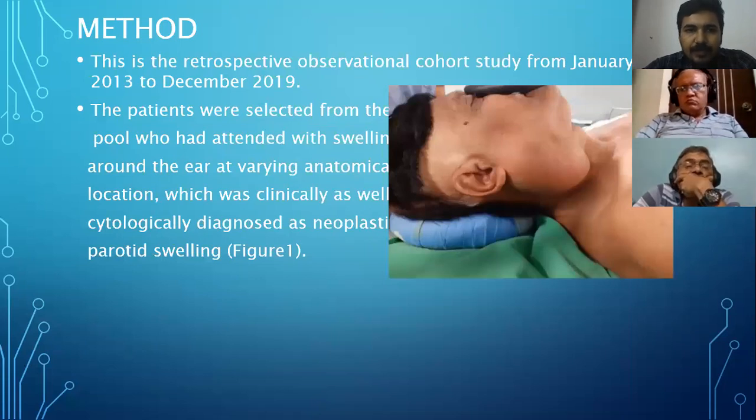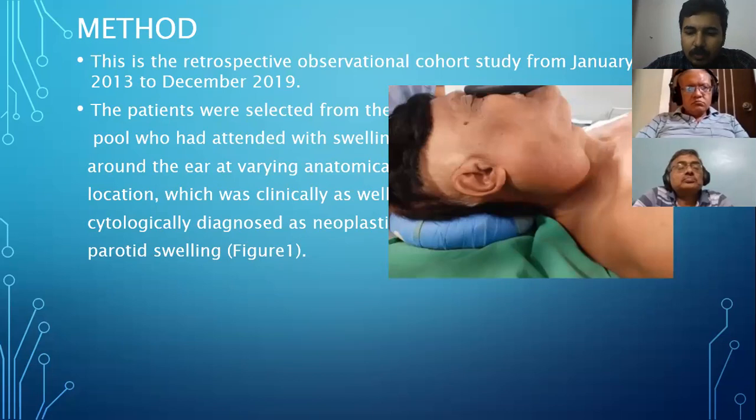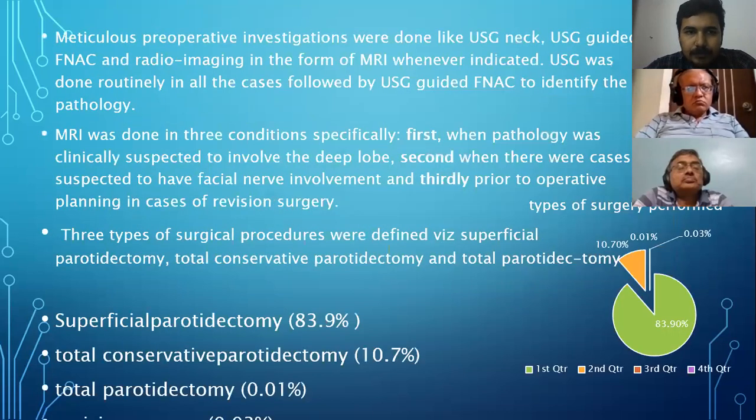Method of study. This is a retrospective observational cohort study from January 2013 to December 2019. The patients were selected from the OPD pool who had attended with swelling around the ear at varying anatomical locations, which was clinically as well as cytologically diagnosed as neoplastic parotid swelling, as seen in the figure. Meticulous retrospective investigation was done, like USG neck, USG guided FNAC, and radio imaging in the form of MRI whenever indicated. USG was done routinely in all the cases, followed by USG guided FNAC to identify the pathology.